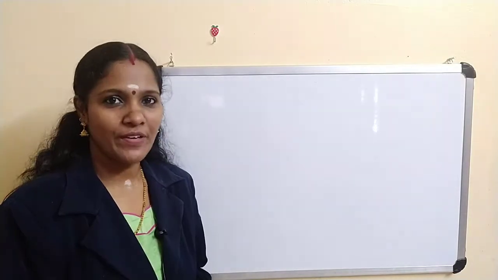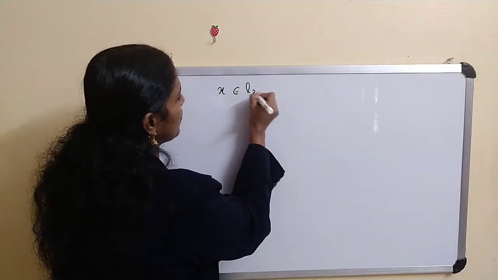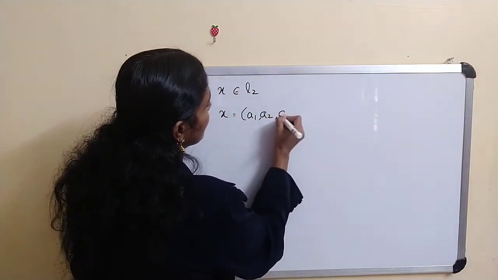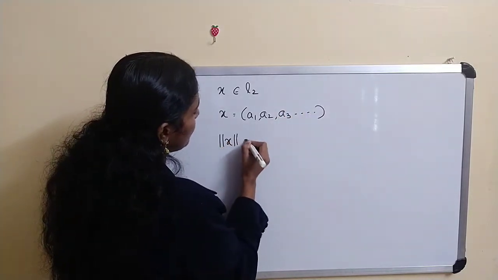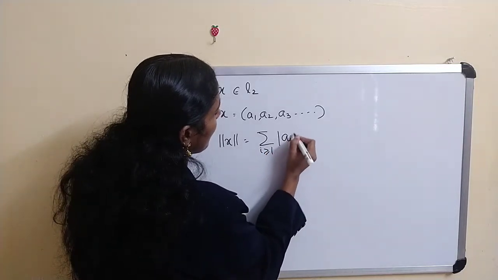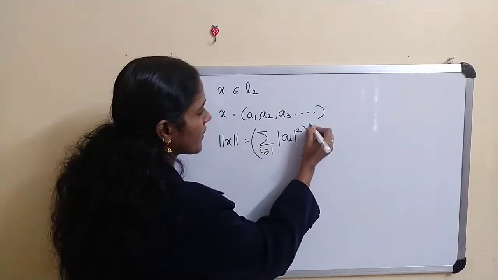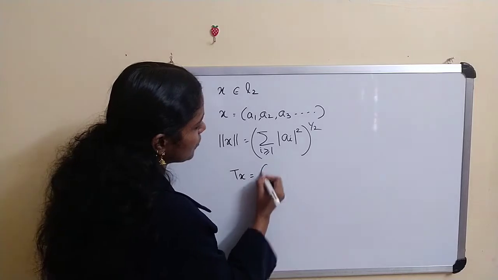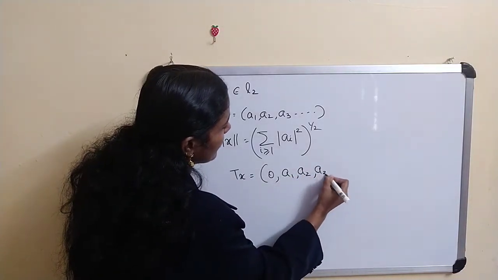Now for x belonging to L2, suppose x is equal to a1, a2, a3, etc. Then norm of x equals the sum over i greater than or equal to 1 of mod ai whole square, whole raised to 1 by 2. Now Tx is actually 0, a1, a2, a3, etc.